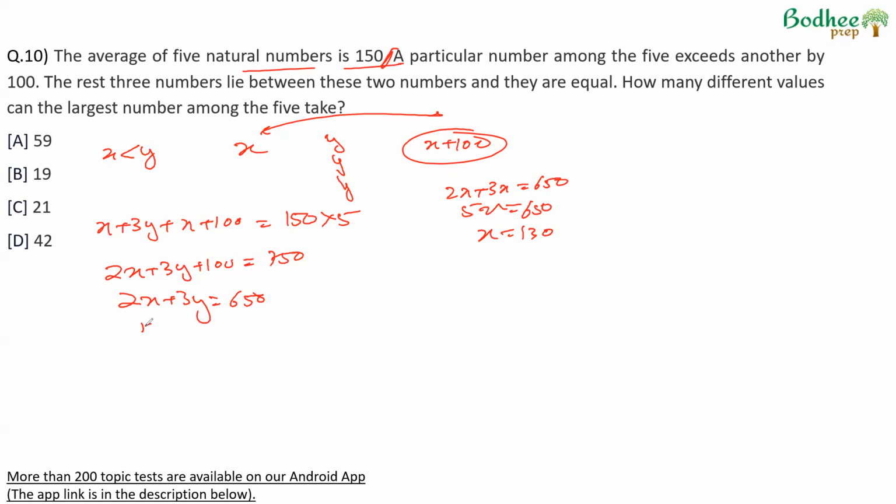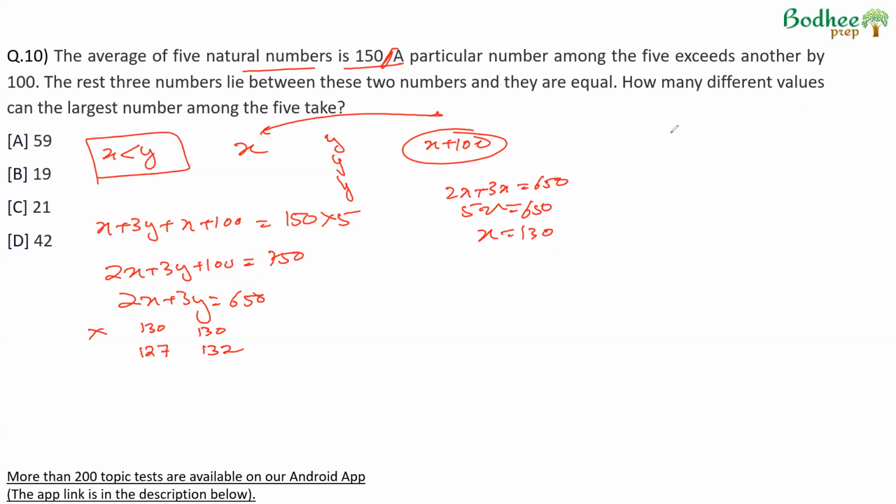If x is 130, y would be 130. That would not be an acceptable solution. The next solution is when we reduce x and increase y, because x has to be less than y. We subtract 3 from here, 127, and add 2 here. So this becomes 132. So this could be one solution.